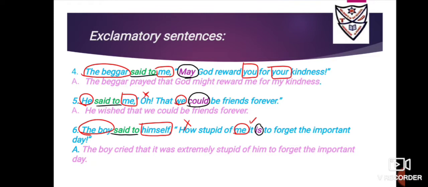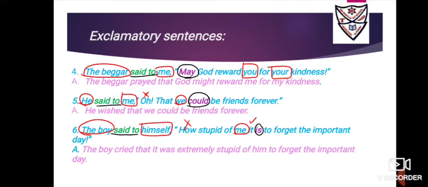Now we'll go for the pronouns. So here the beggar is the speaker, circle it. Me is the listener, box it. Inside the inverted commas, is there any pronoun? Yes, it is "you," second person, box. "Your," second person, box. Second person pronoun changes with the listener. Listener is in the first person. So you will bless me or reward me. "Your kindness," possessive adjective, will change to "my kindness."